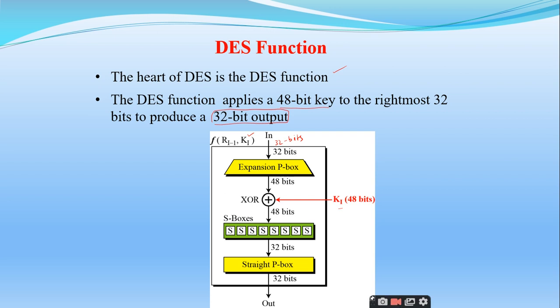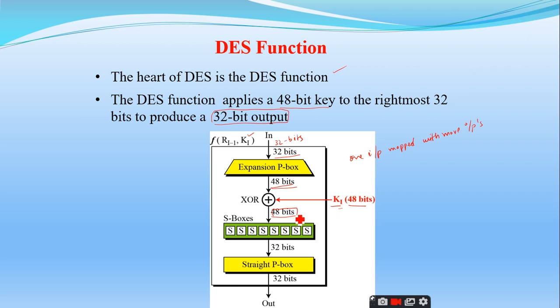So here I have an input of 32 bits, but I am converting it into 48 bits. How is it done? One input is mapped to more outputs. This is how the expansion P box is generated. So the output of the expansion P box is 48 bits, and the Ki, which is 48 bits, and the output of the expansion P box, which is 48 bits, are XORed so that it will generate 48 bits.